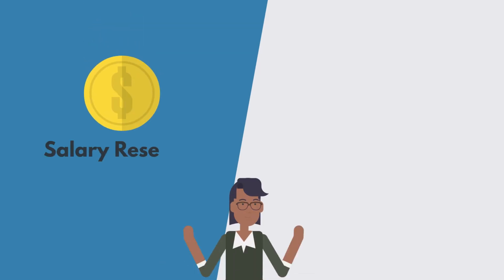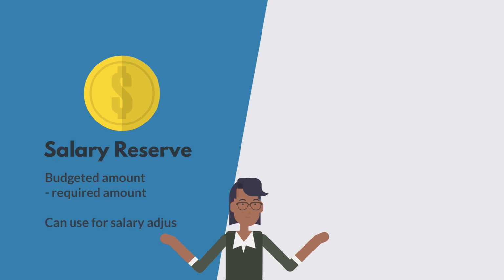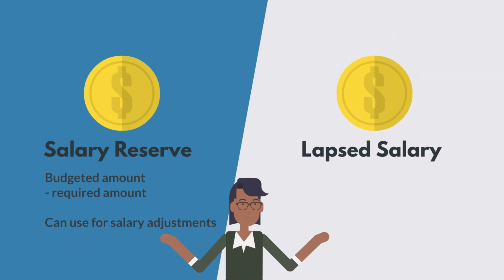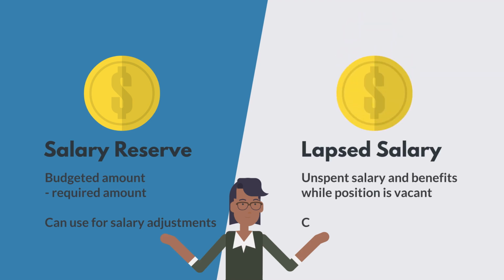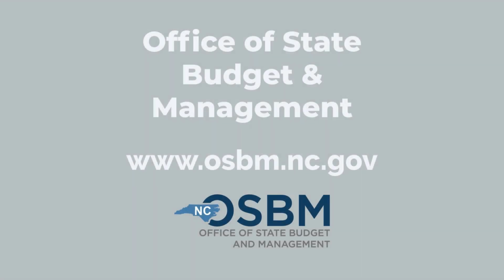For a quick review, salary reserve is the difference between the budgeted amount for salaries and the amount required to pay for all existing positions. Lapsed salary is the amount that accrues in unspent salary and benefits when a budgeted position is vacant. There are different rules and uses governing salary reserve and lapsed salary, so it's important to understand the differences. Please refer to the State Budget Manual or reach out to your OSBM Budget Execution Analyst for more information.